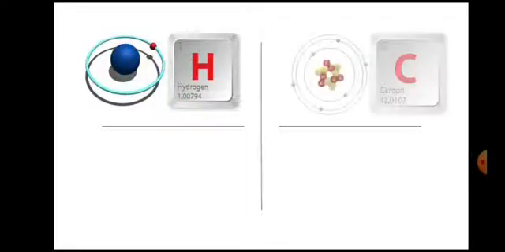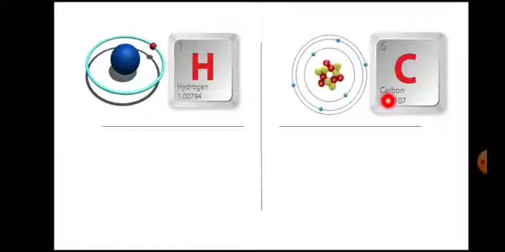Atomic weight is the total number of protons plus neutrons. In this case there is no neutron, so the atomic number is 1 and the atomic weight is 1 for the hydrogen atom. In case of carbon, the atomic number is 6 and the atomic weight is 12.